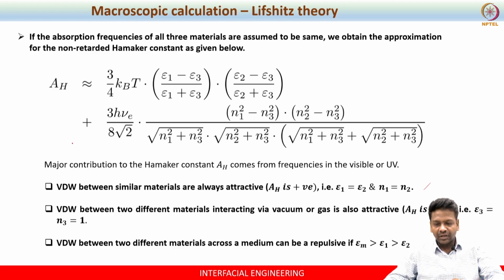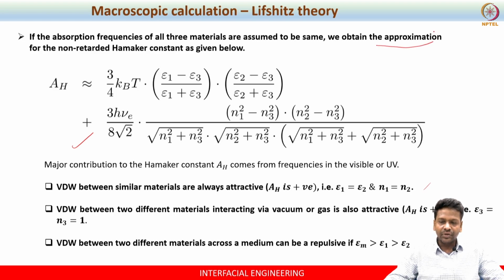This equation has no imaginary frequency term, so it's a simple arithmetic equation. You don't even have the integral in this equation, so it is easy to compute the Hamaker constant using this approximation.